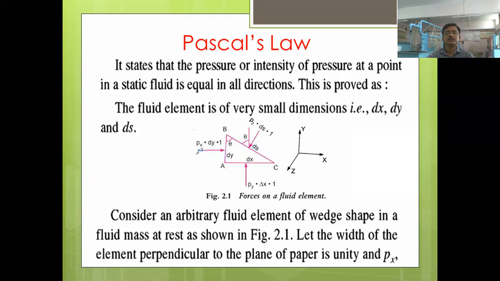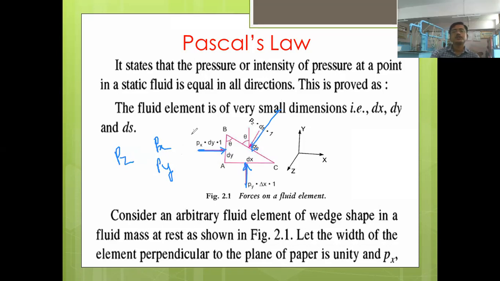Let us consider the pressure acting on side AB, represented by px. The pressure intensity acting on this vertical side is given by py, and the pressure intensity acting on the side ds is represented by pz.